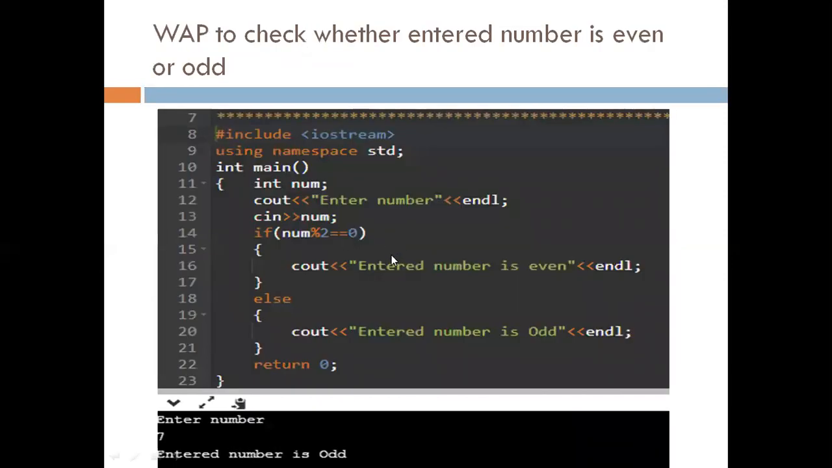Here we need to check whether the entered number is even or odd. Okay, so here we declare one num variable. Then we enter the value of the num variable from the user. Now to check whether the entered number is even or odd.